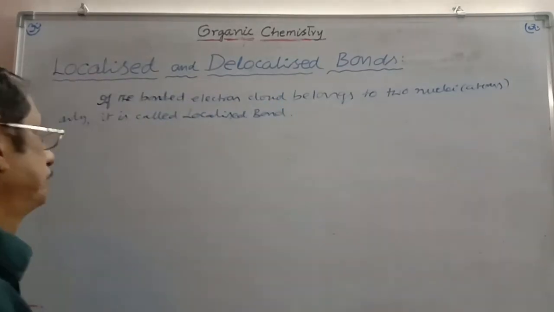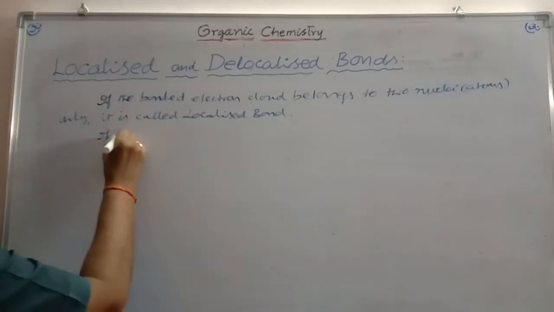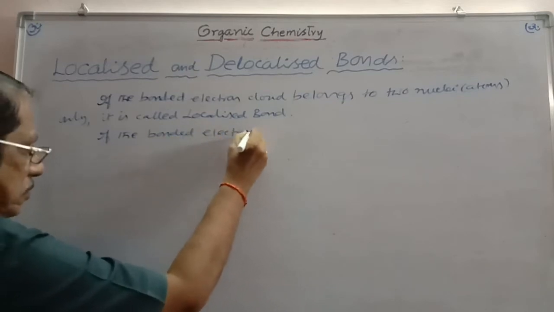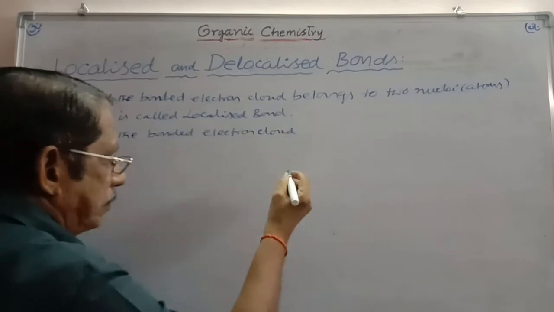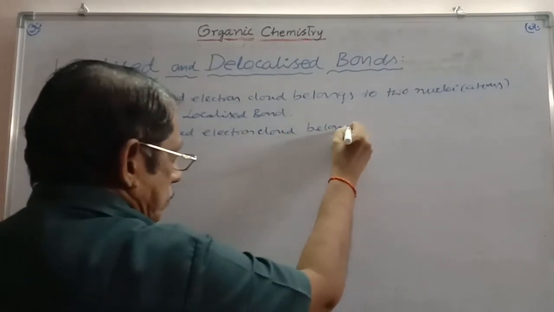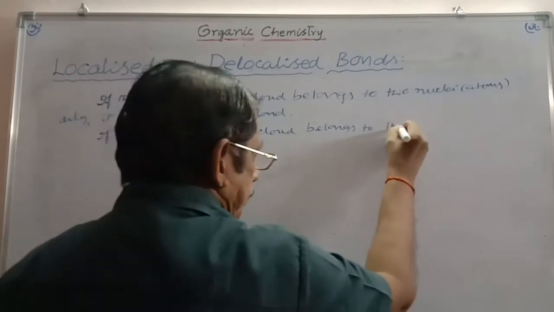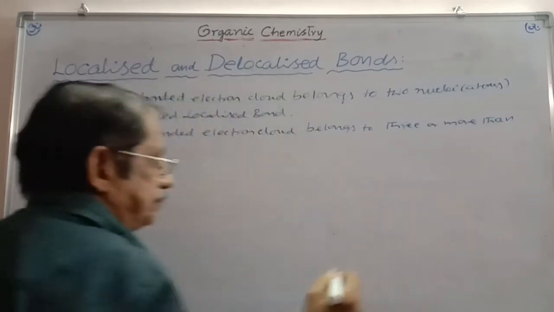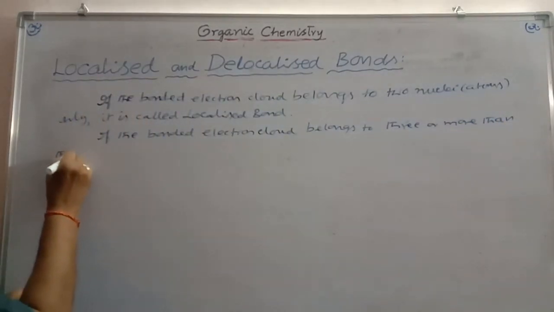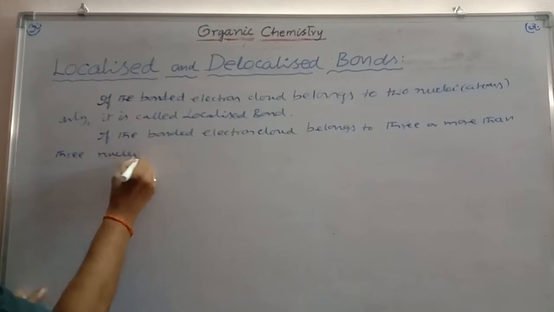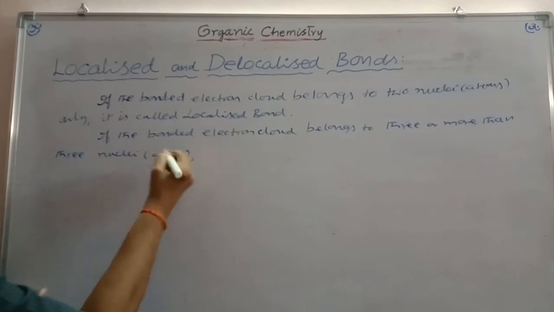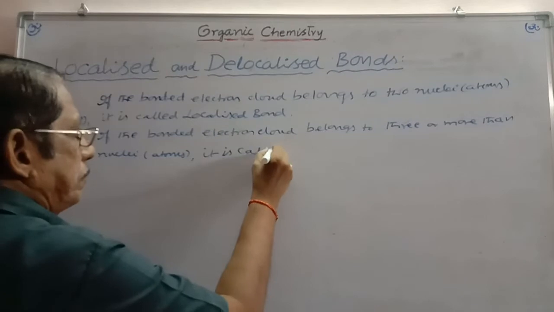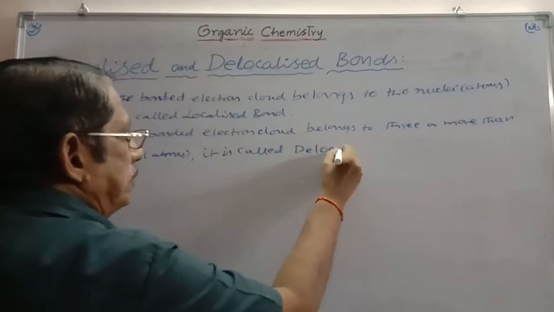On the other hand, if the bonded electrons or bonded electron cloud belongs to three or more than three nuclei or atoms, then it is called delocalized bond.